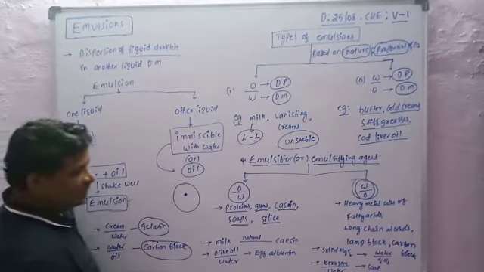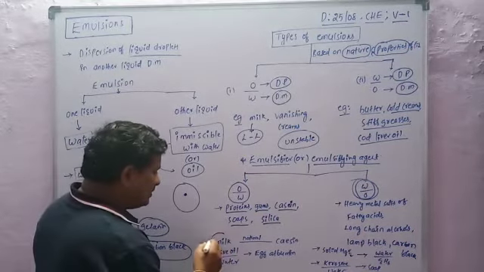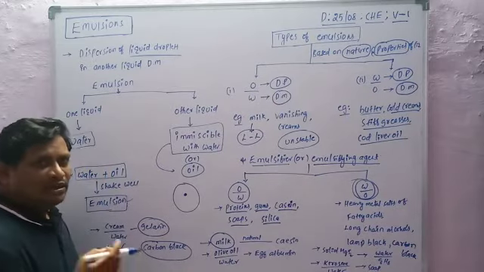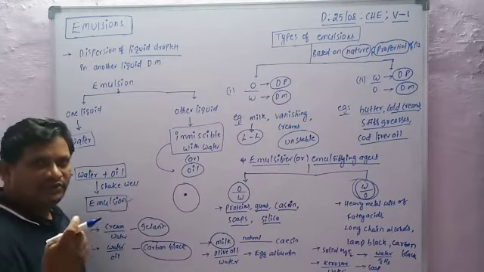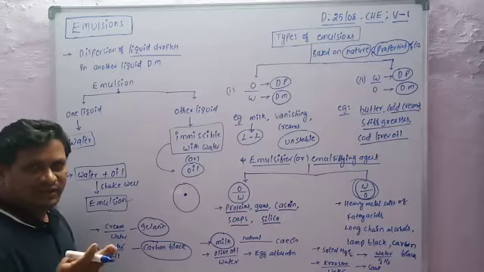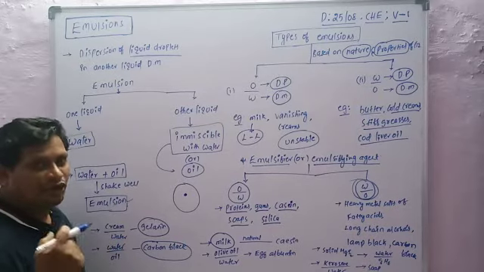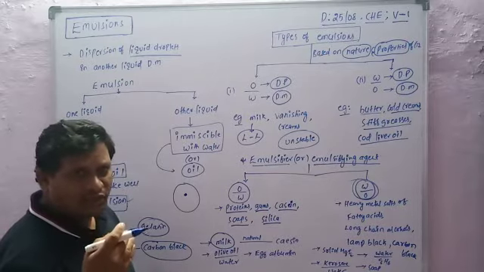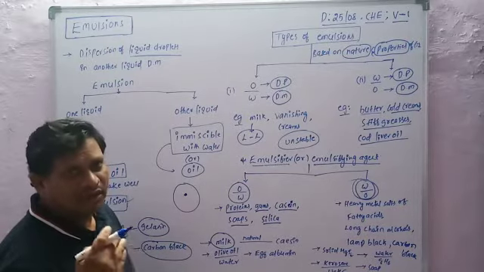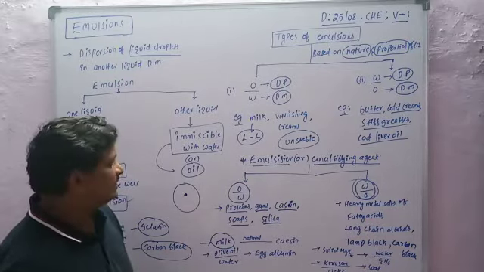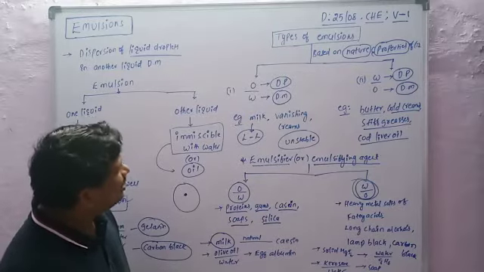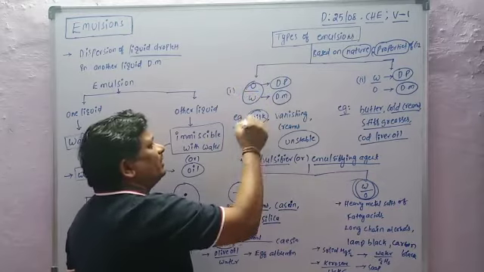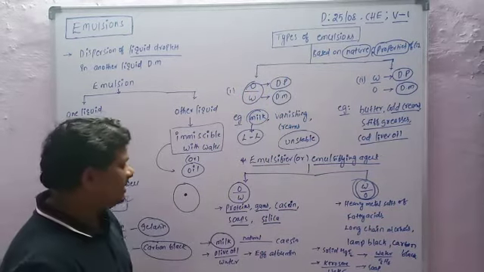Next, milk is the best example of an emulsion. In milk, there are two components, two liquids: one is water, and another is fat droplets. Actually, the water droplet size is small compared to the oil droplets. So milk is the oil in water type.